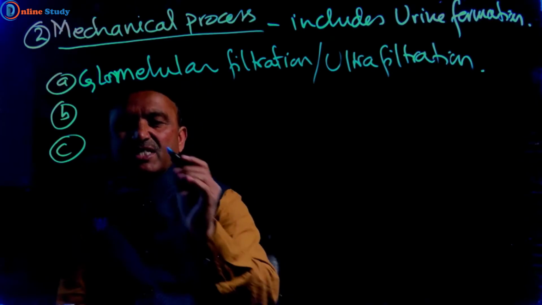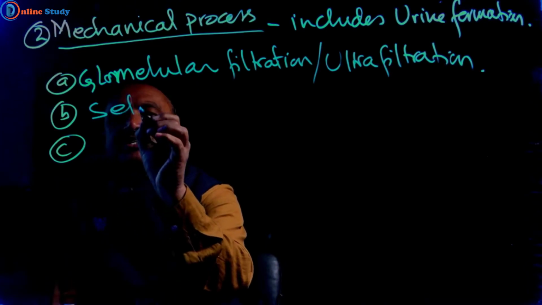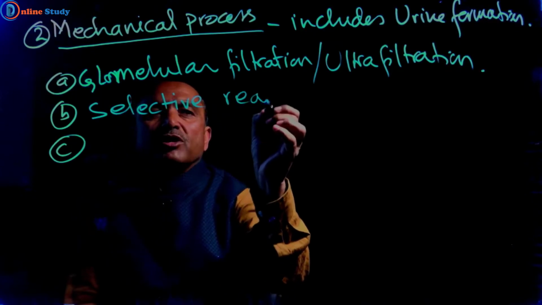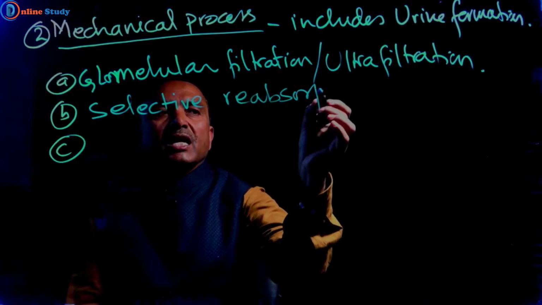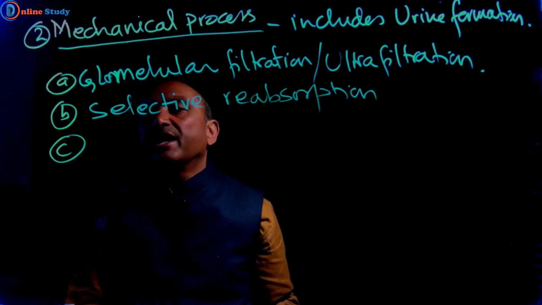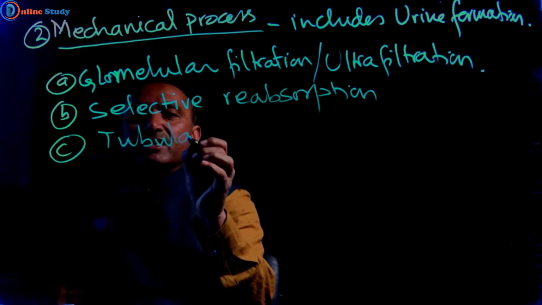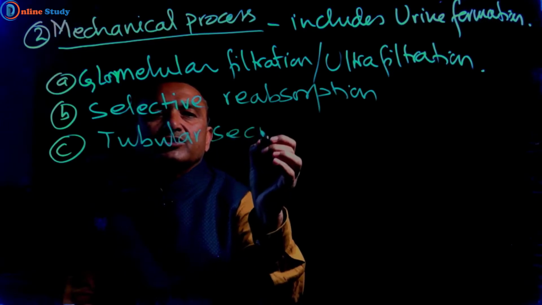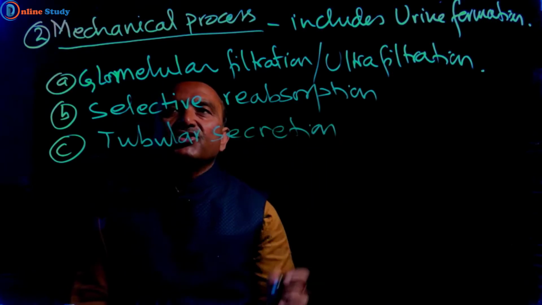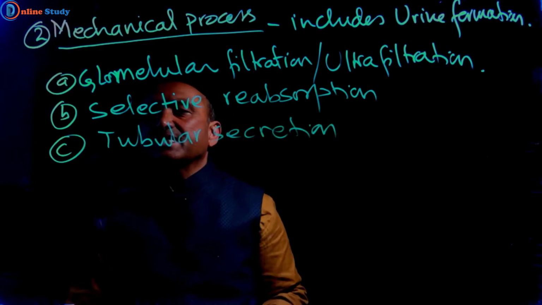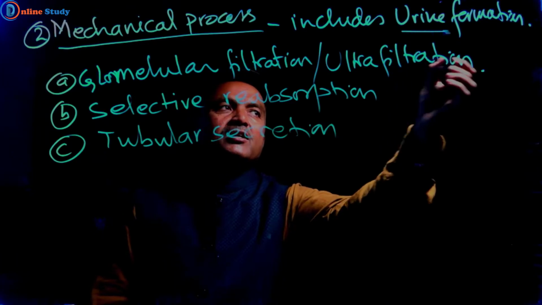Second step is selective reabsorption. And third step is tubular secretion. So these are the three steps included in urine formation.